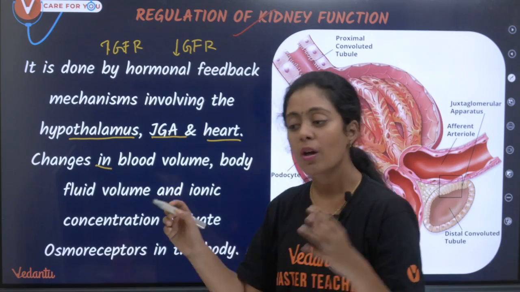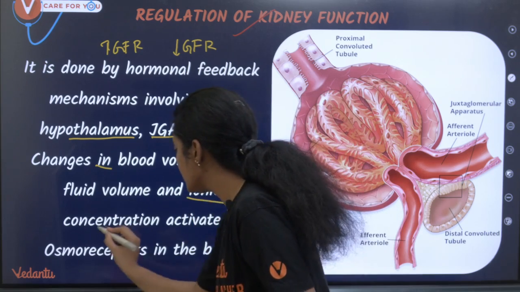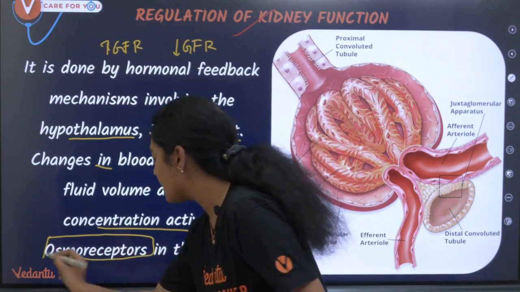Changes in blood volume, body fluid volume, ionic concentration, they activate the osmoreceptors in the blood.